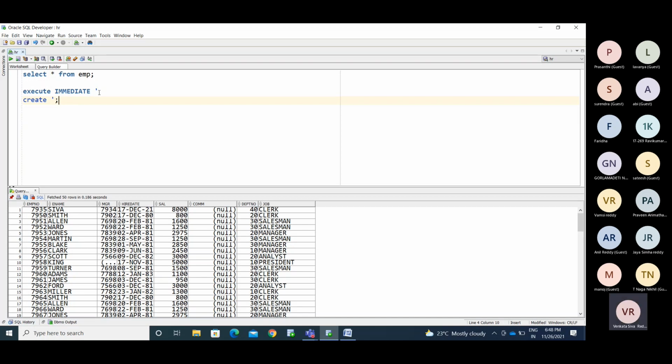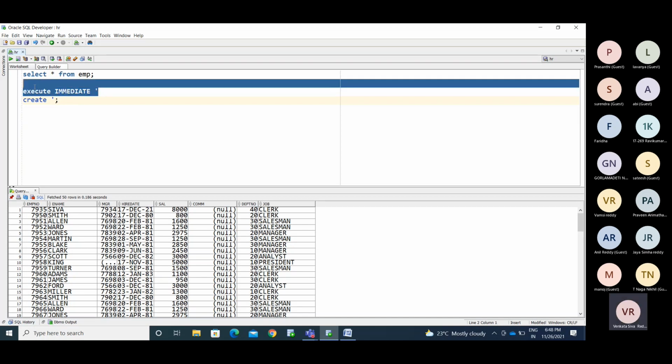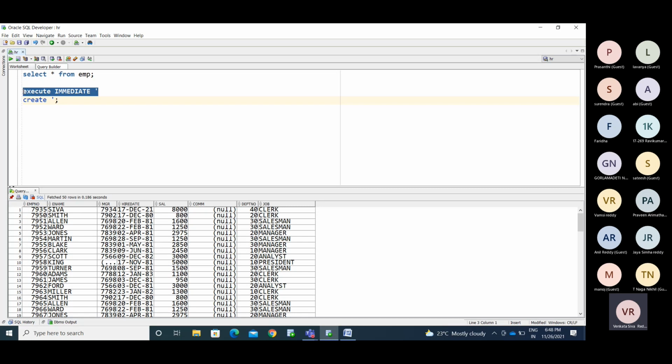So this is dynamic SQL. We don't have any other things. It's not a big subject here, it's only one command. While running any DDL command or data control command, we need to use the execute immediate keyword. This is called dynamic SQL.